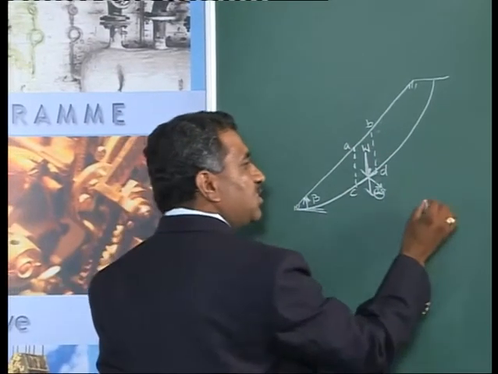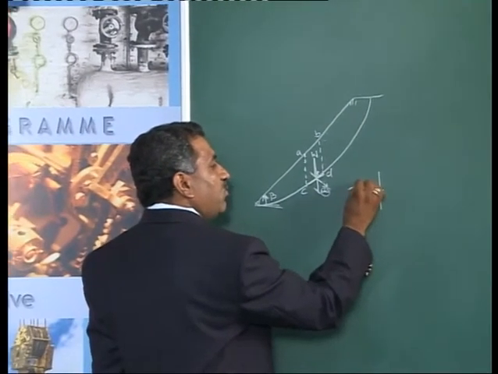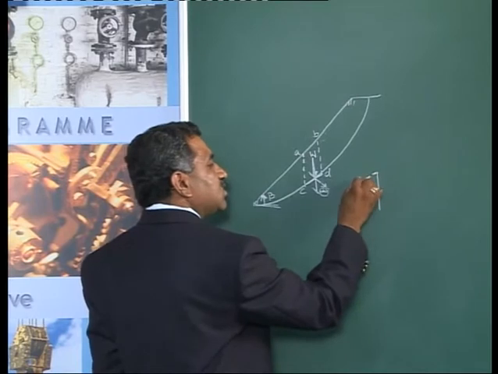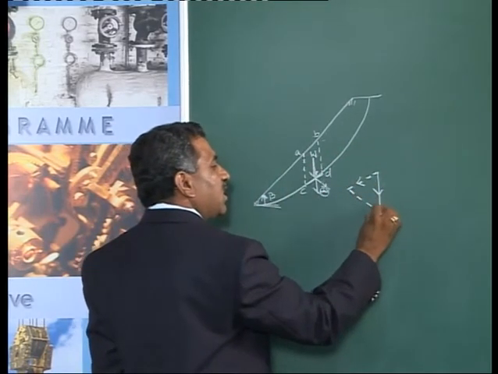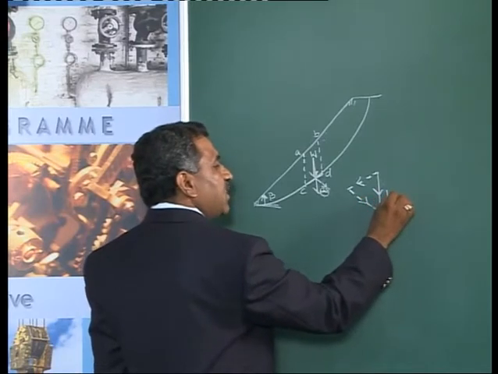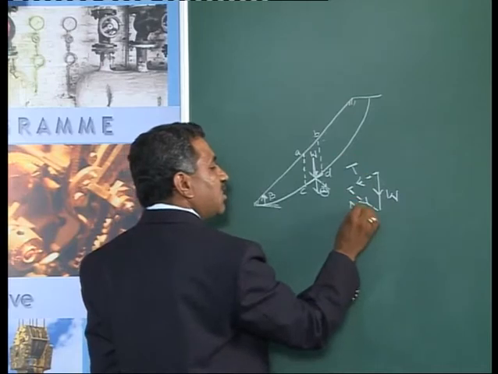Now, if I resolve this weight W into components parallel to this sloping surface and also perpendicular to it, this component is a tangential component, this component is a normal component.